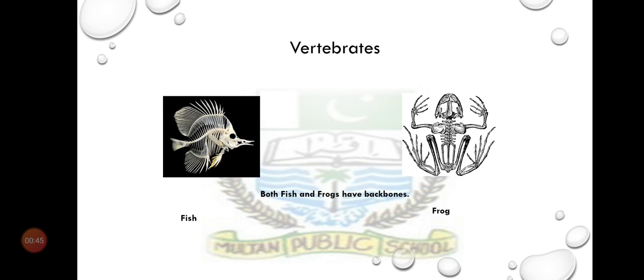Dear student, fish and frogs belong to the same group of animals. Which group of animals do they belong to? Both fish and frogs have backbones. They belong to a group of animals called vertebrates. Dear student, these are the skeleton of fish and frog. Both fish and frog have backbones.